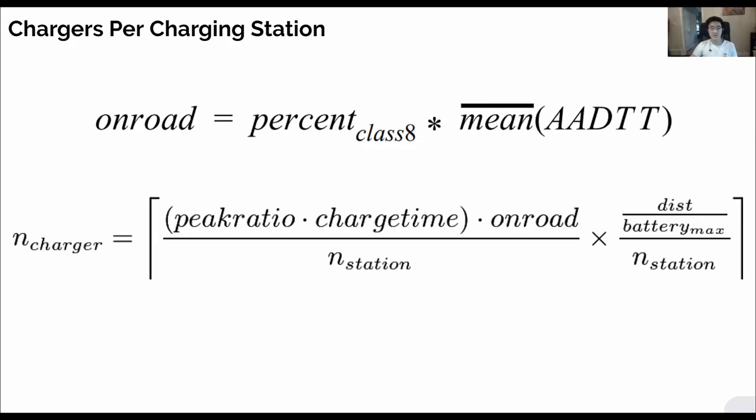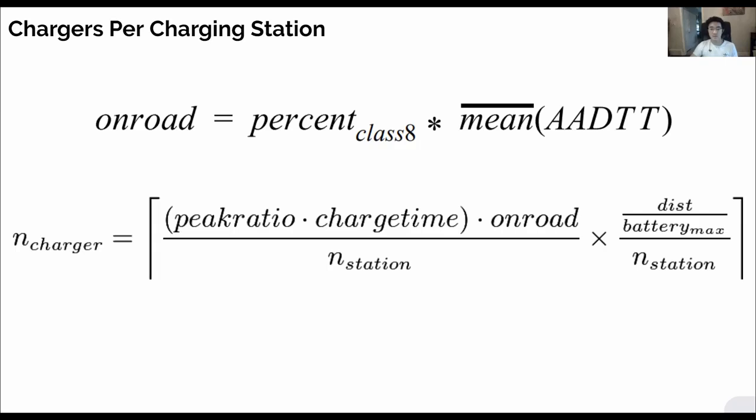To find the number of chargers at each station, we used these 2 equations. We first found the average number of semi-trucks that travel along each route in a day by multiplying the percent of semi-trucks, or Class A trucks on the road compared to all classes of trucks. AADTT values are the average annual daily truck traffic along each route. Then, to find the number of chargers per station, we use the second equation. Peak ratio is a percent of total daily traffic through a point at peak times. Charge time is the amount of time that it takes to charge from 20 to 80%, which is about 4 hours. And on-road was found in the first equation.